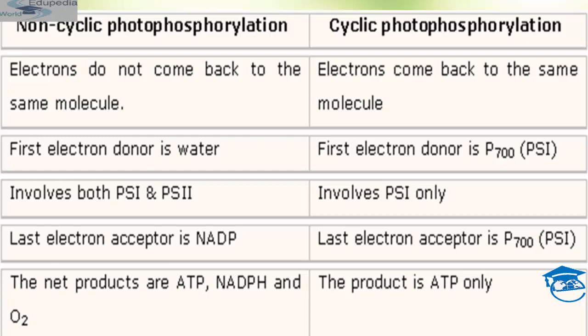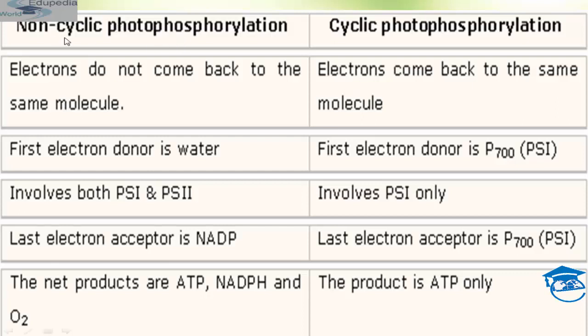During dark reactions, ATP and NADPH are required for the synthesis of carbohydrate. Both are required as ATP acts as phosphate and energy donor, while NADPH acts as hydrogen donor.